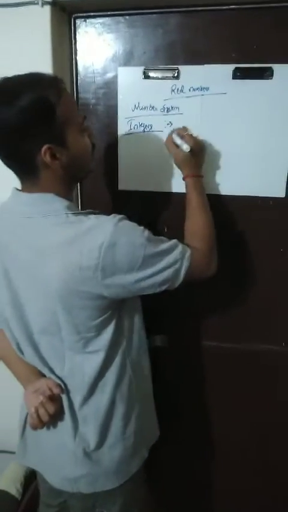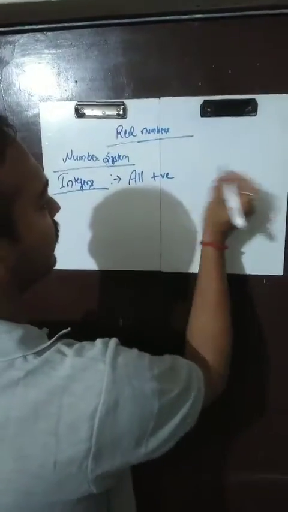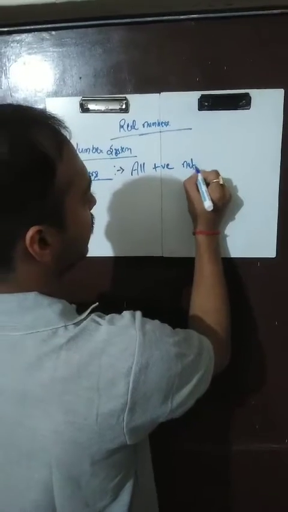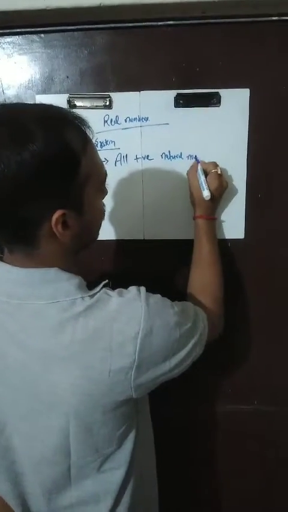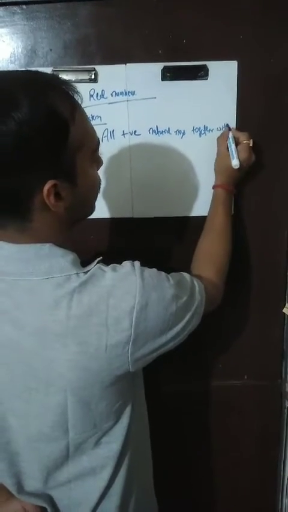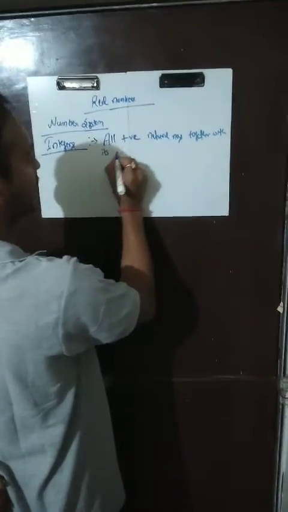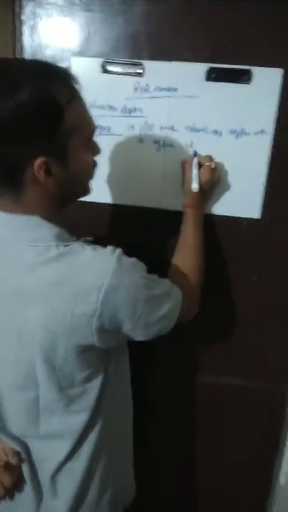So let us write the definition at first. All natural numbers together with their negatives and 0, they form the set of integers.